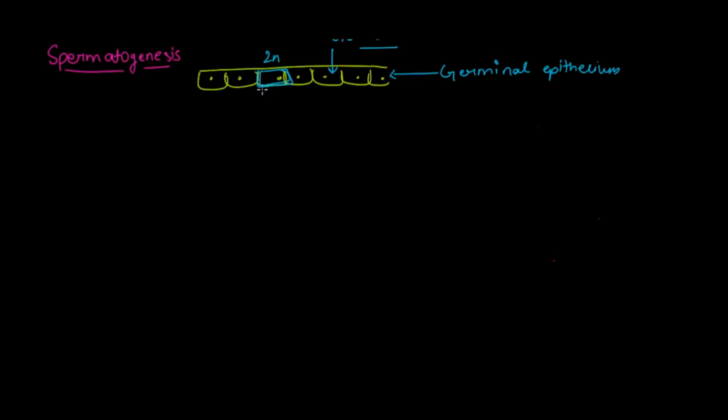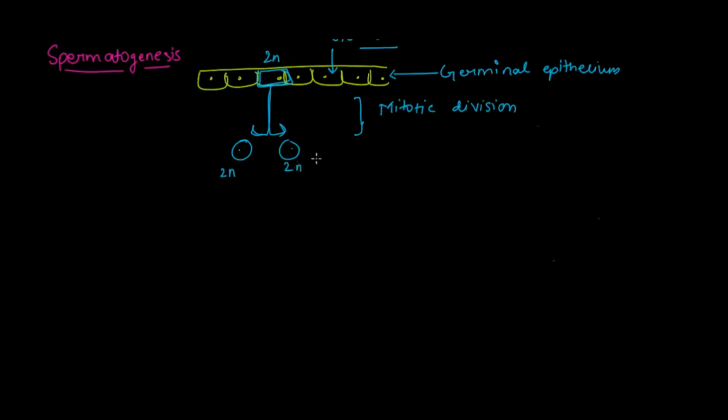Now this germ cell is going to divide into 2 daughter cells by mitotic division. So here are these 2 daughter cells, and they are being divided through mitotic division. These 2 daughter cells are also diploid in nature.